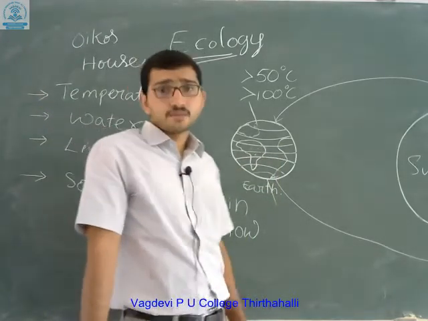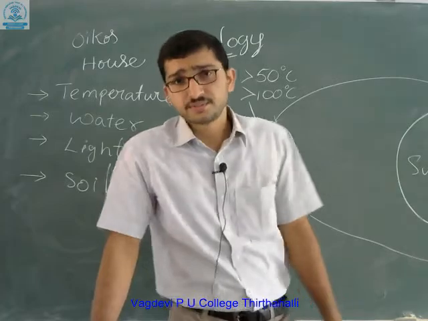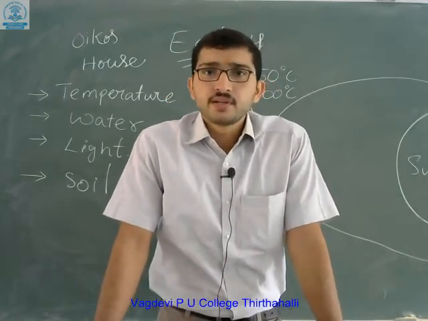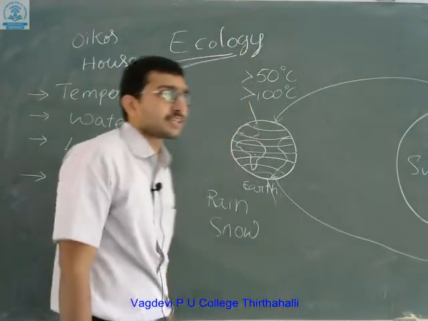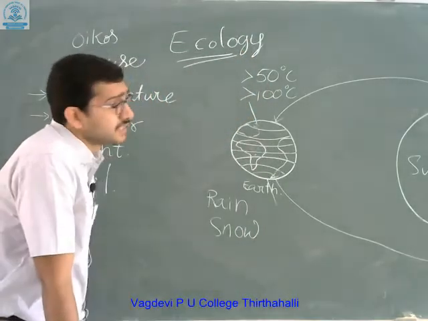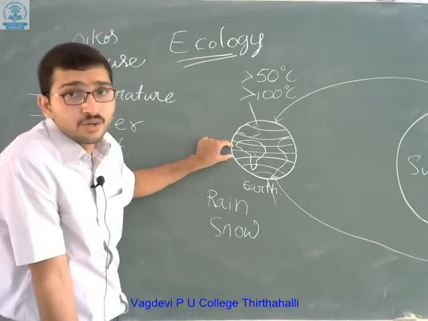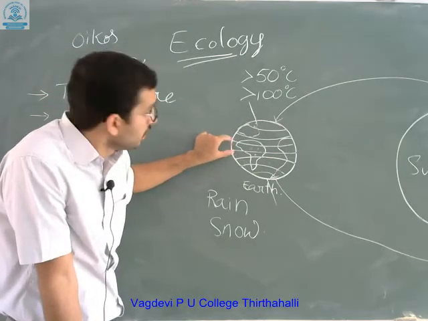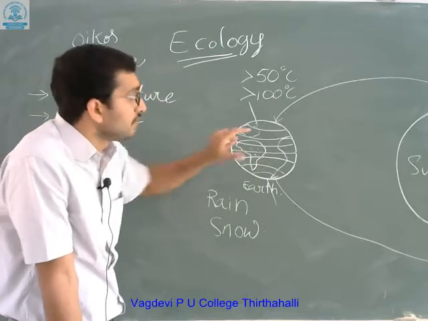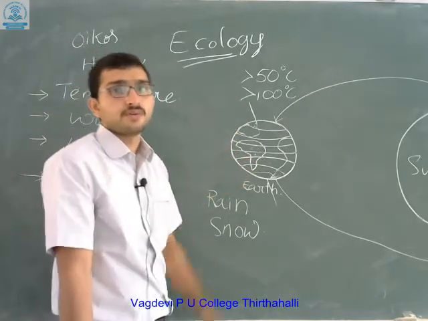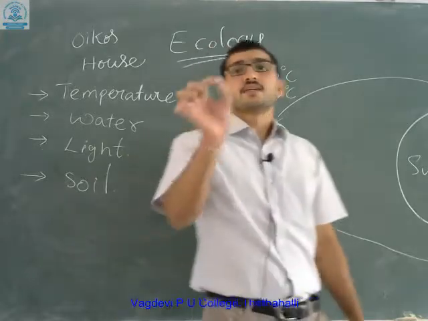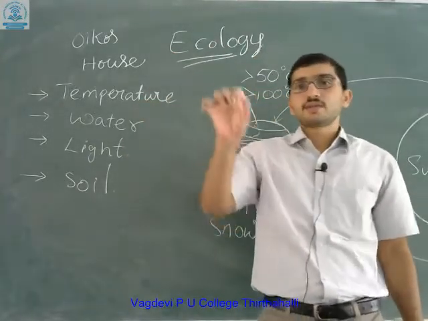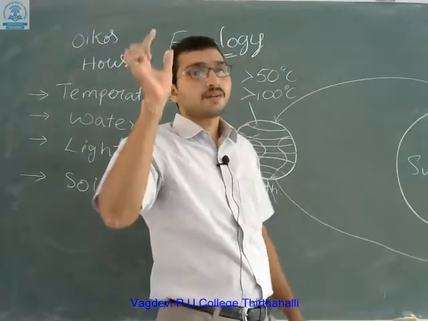And one more example, the tuna fish. These fishes, which we commonly call baigan in Kannada, are habituated only to the tropical region. Beyond the tropical regions, these fishes are not found. Ultimately, certain temperatures are suited for a few organisms, and certain other temperatures are suited for other organisms.